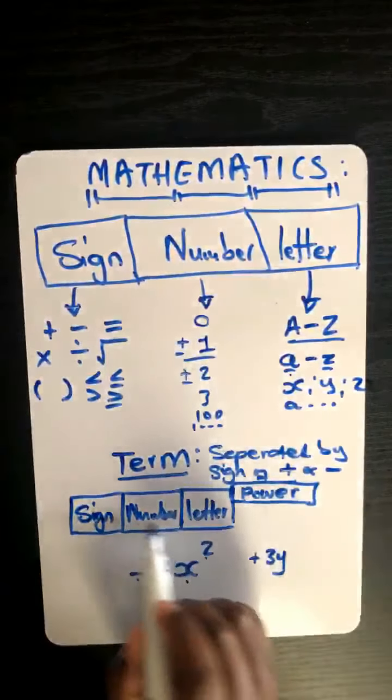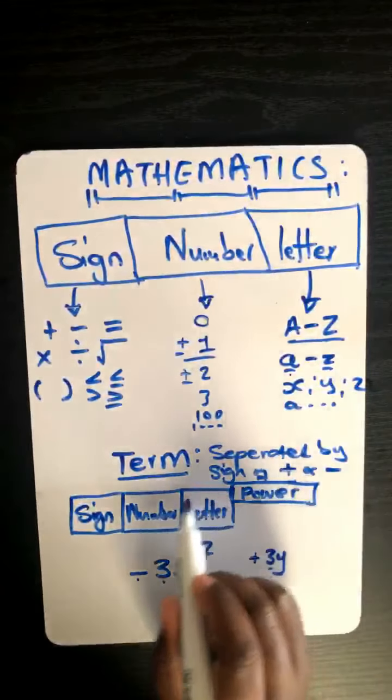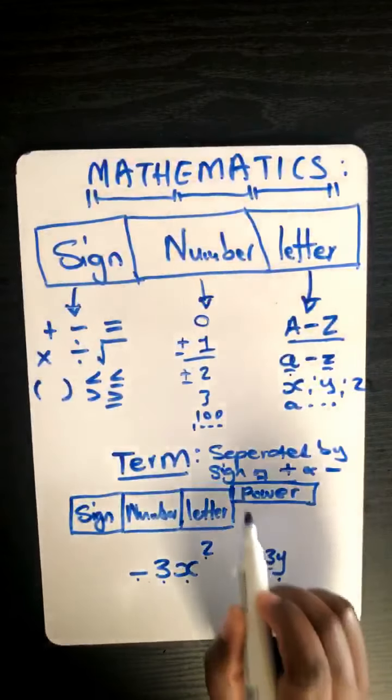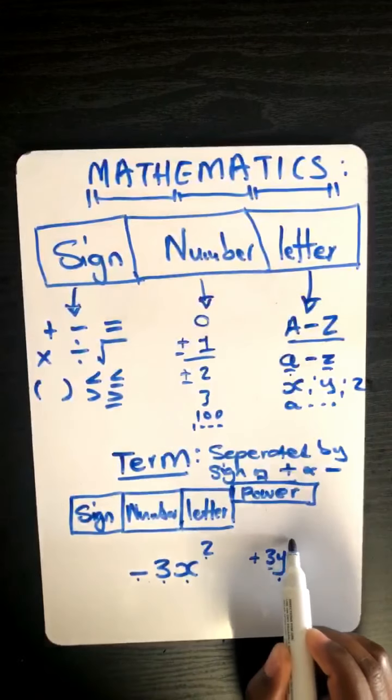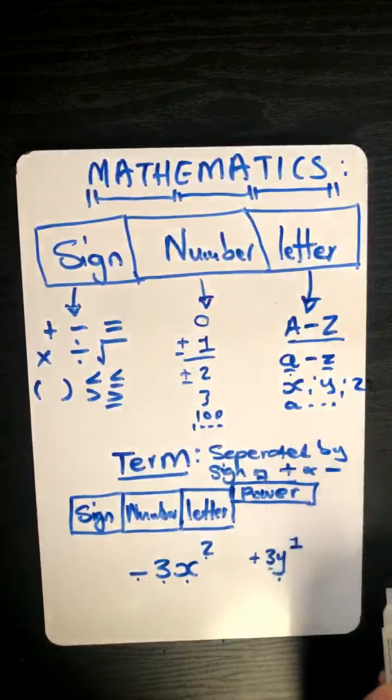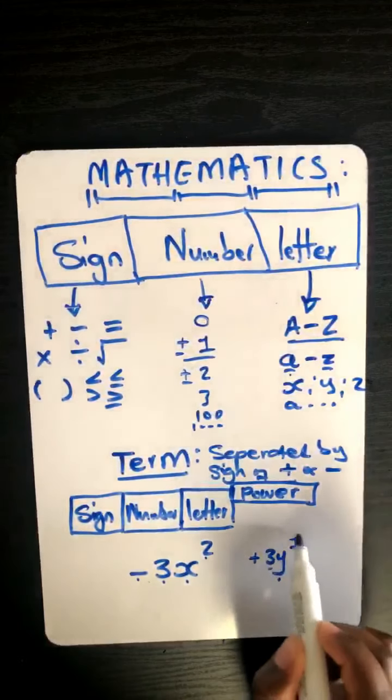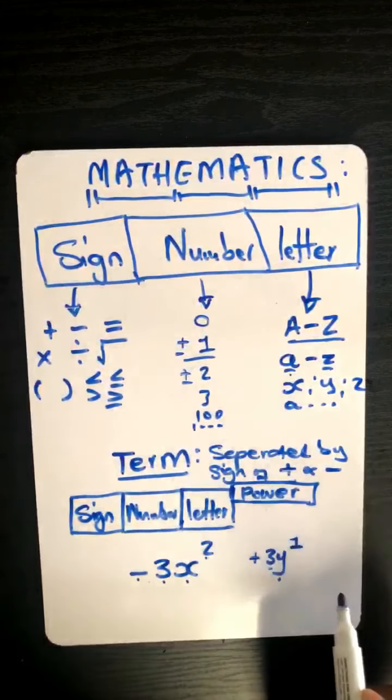So what is the number? The number is 3. What is the letter? The letter is Y. What is the power? If there's nothing there, Yolo, just know there is an invisible positive 1. So can you see? This is how you interpret a term.